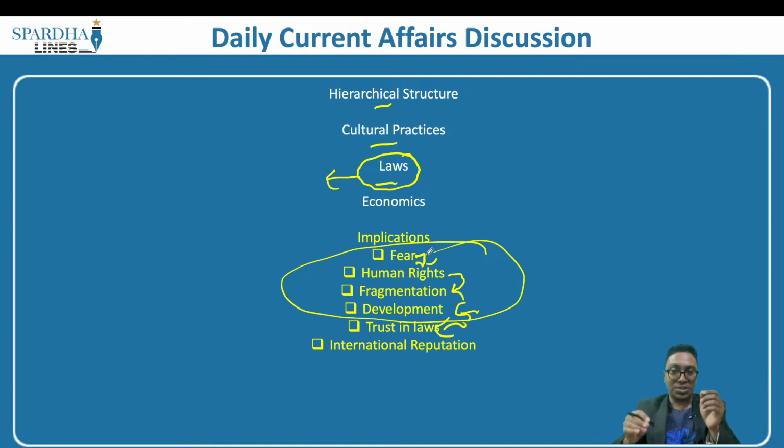And finally, because international reputation is also at stake, the so-called caste system is also practiced in the United States of America. If you go through a couple of articles right now, there are caste system biases that are even taking place in the United States of America. So what was restricted to India is now also being practiced in the United States of America, ultimately breaking down the international reputation of our country. So these are the issues that exist with the caste system in the picture.